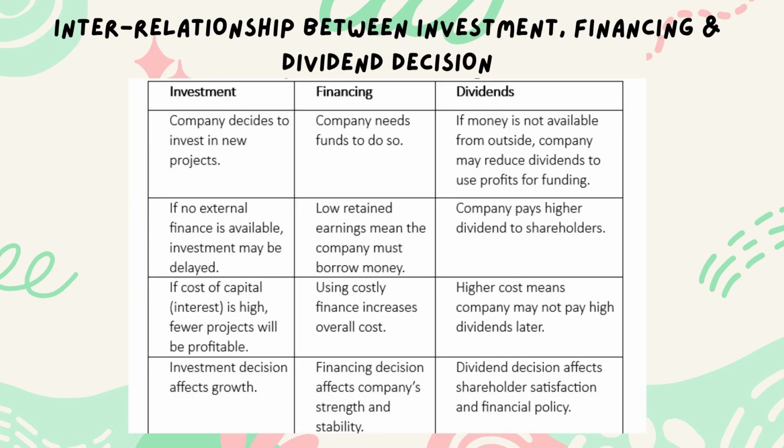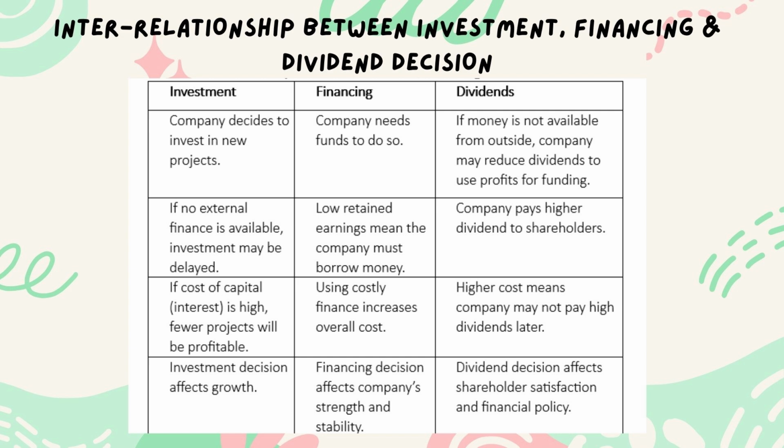Interrelationship between investment, financing, and dividend decision. Investment and financing: the company decides to invest in new projects. The company needs funds to do so. If money is not available from outside, the company may reduce dividends to use profits for funding. If no external finance is available, investment may be delayed.